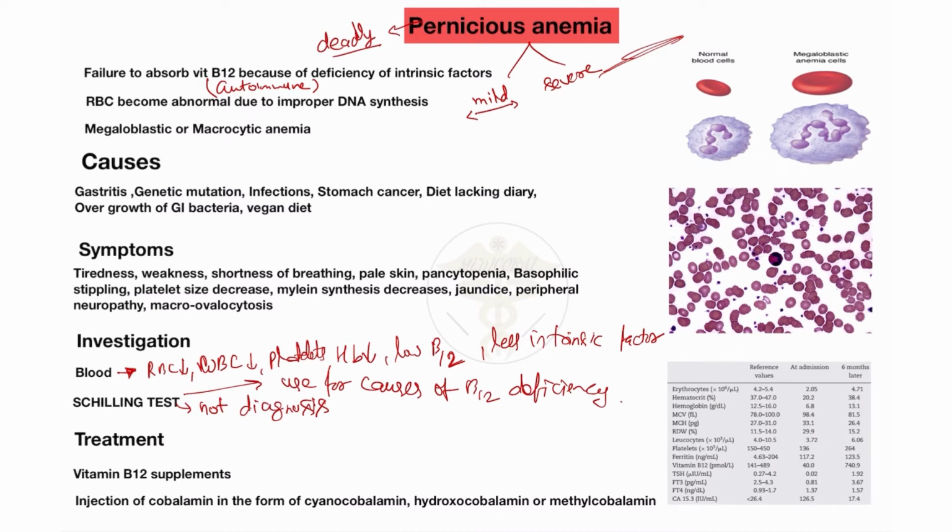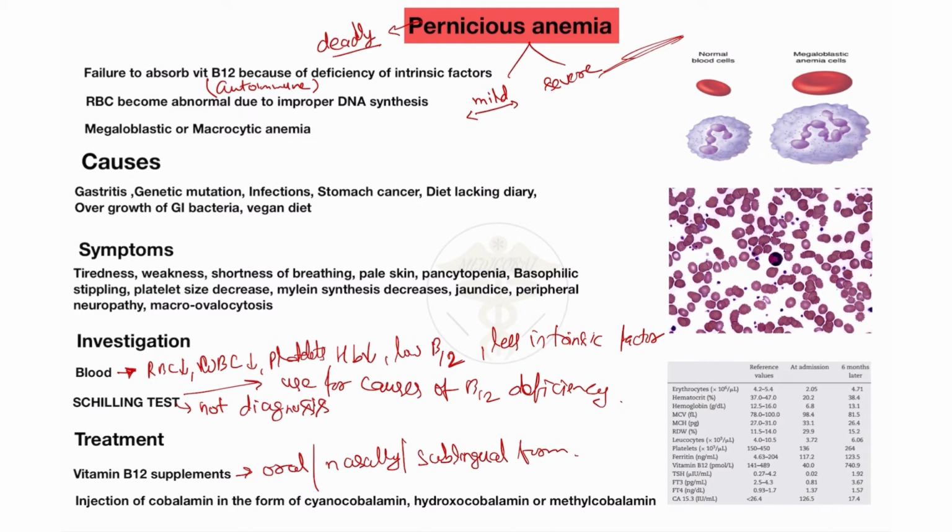What is the treatment? For the treatment of pernicious anemia, we will give a vitamin B12 supplement. Mostly we will give only the oral form, but when the patient has abnormal absorption or is not able to take the oral form, then we will give it nasally or sublingually. So we will provide a vitamin B12 supplement to the patient with pernicious anemia.